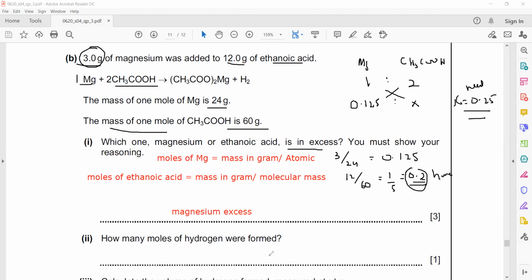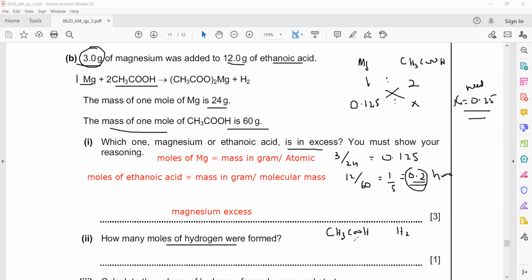So in the question, we need moles of hydrogen. You can see nothing is given related to hydrogen, but how can we find moles of hydrogen? We can use a ratio. So which ratio will we use? Ethanoic acid and hydrogen. Why am I taking ethanoic acid? Because ethanoic acid is a limiting reagent. Limiting reagent means it is the one which is used up completely, so that will decide the product. The excess reagent is left once the reaction finishes.